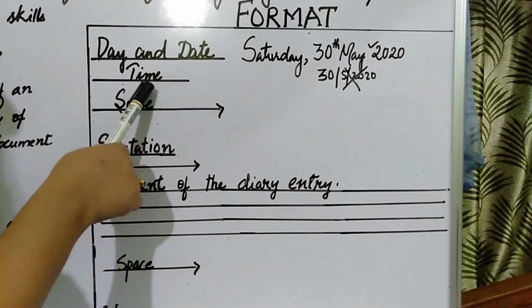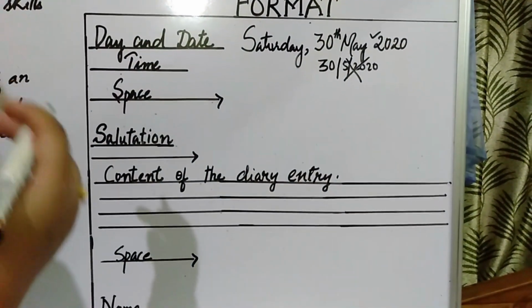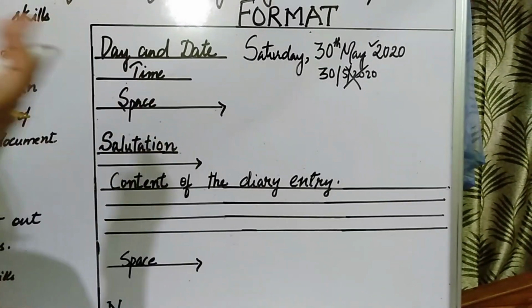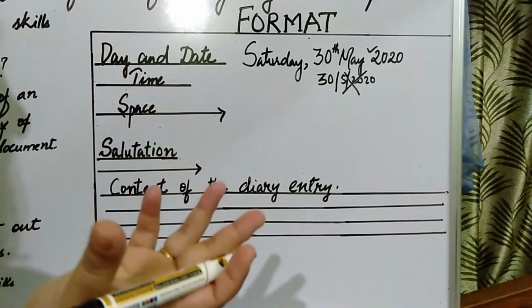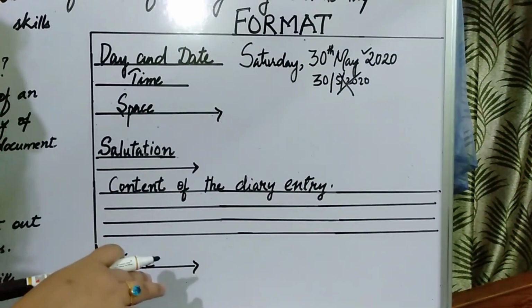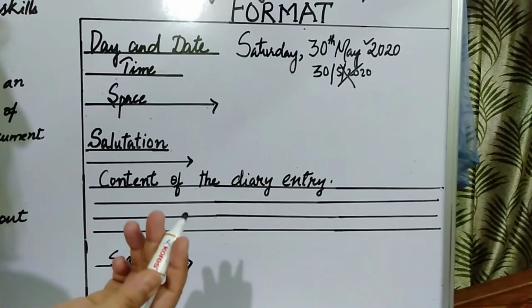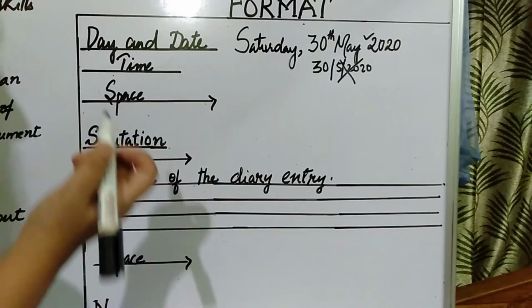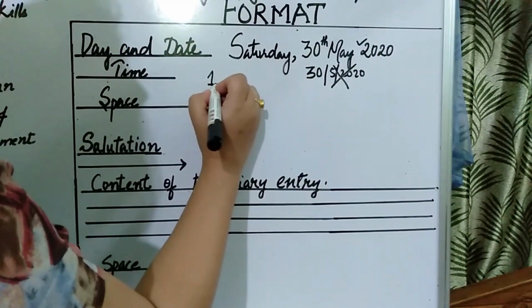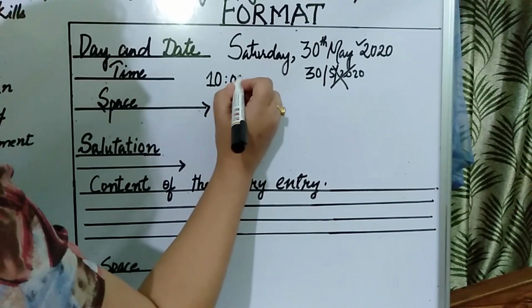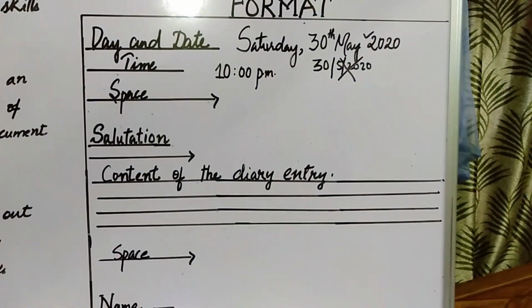Next comes the time. Time is very important, and as you know, it is a diary entry, an account of what you have expressed, what you have gone through throughout the day, your feelings, happiness, sadness, your emotions, right? You are going to write it down in the diary. So you are supposed to mention the time as well, and time is mostly at night, that is PM. So supposing I am making a diary entry at night, I can assume it as 10 PM, right?